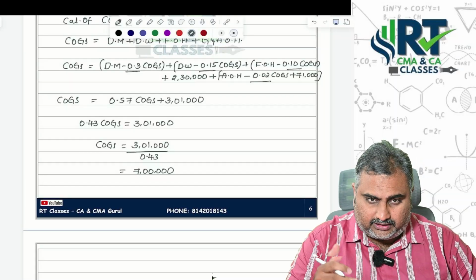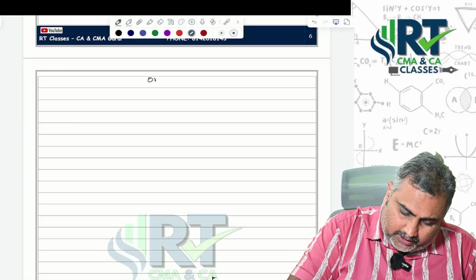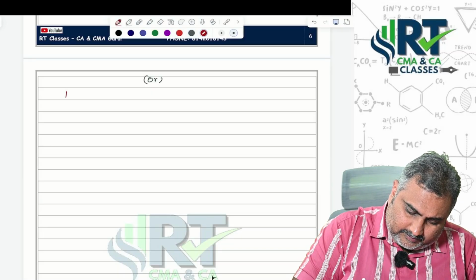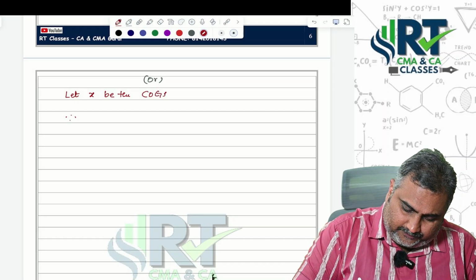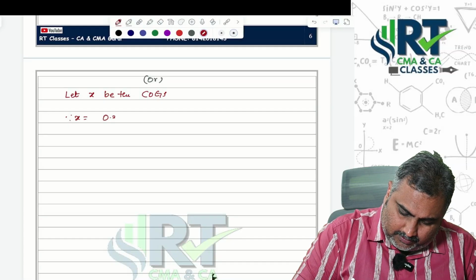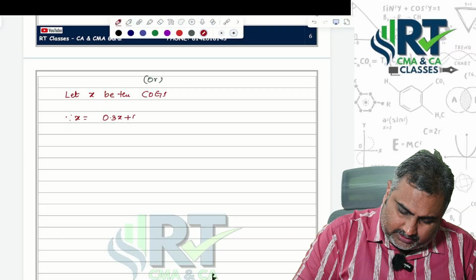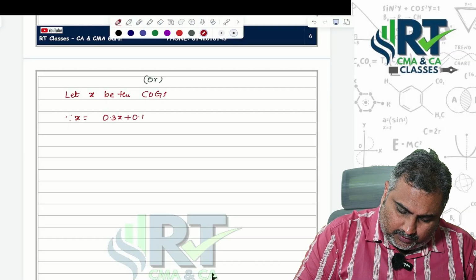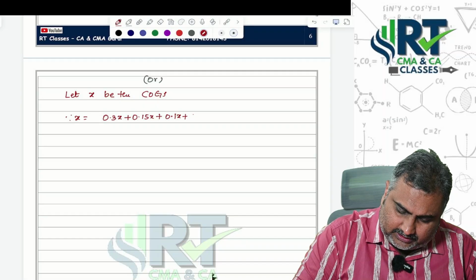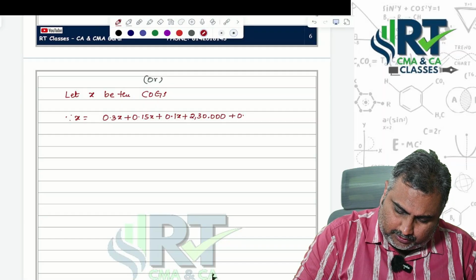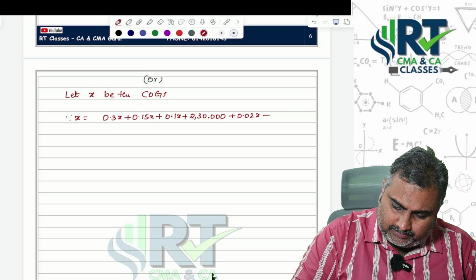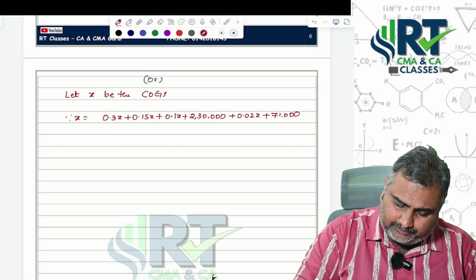You can do it in another manner also. Sir, what way? Let X be the cost of goods sold. Therefore, X equal to 0.3x plus 0.15x plus 0.1x plus 2,30,000 plus 0.02x plus 71,000.